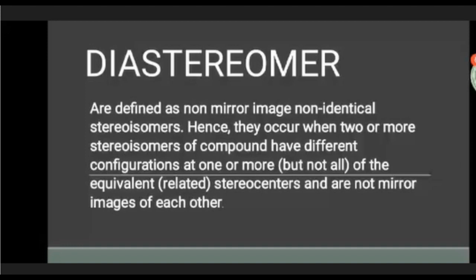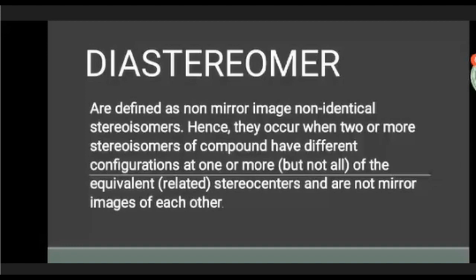The diastereomers are stereoisomers that are not related as object and mirror image. And also, the diastereomers are stereoisomers that are not mirror images of each other and are non-superimposable.